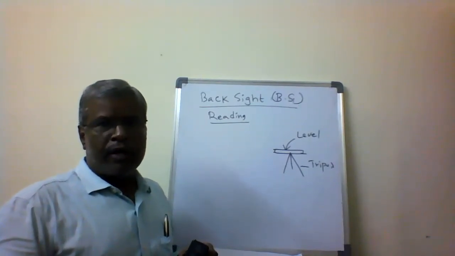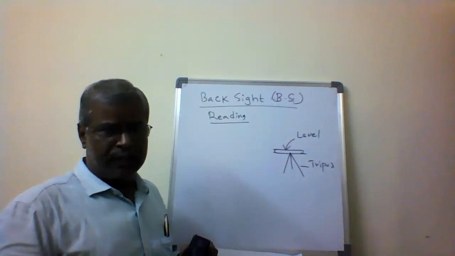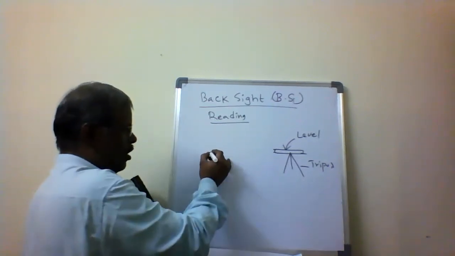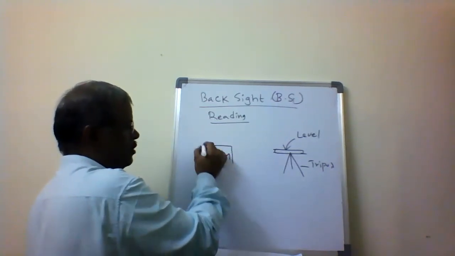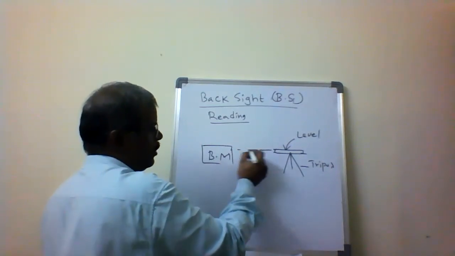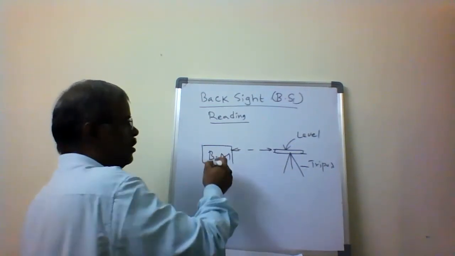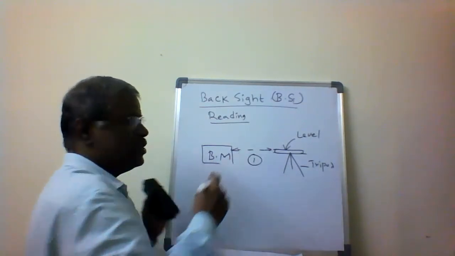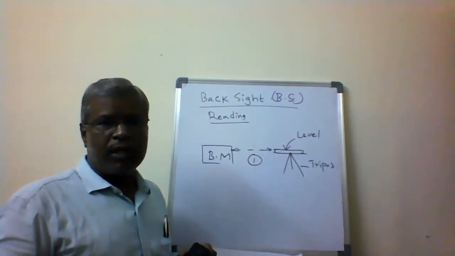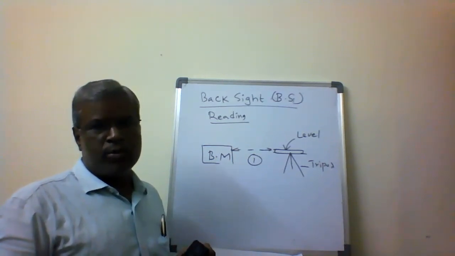The first reading on the point of known elevation is called the backside reading. Known elevation is a benchmark. This is my benchmark, and here I am taking the reading. After the instrument is properly leveled, the first reading I take on the benchmark is called the backside reading.